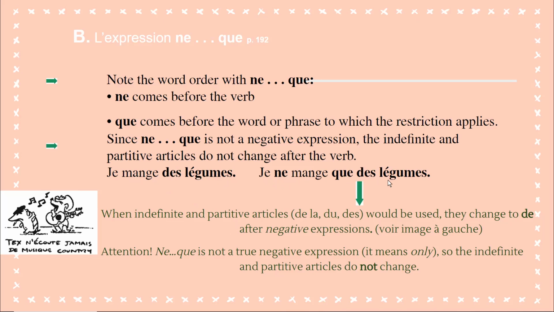This is the idea here. Je ne mange que des légumes. When indefinite and partitive articles de la, du, and des would be used, they change to de, as I told you in the example. Je ne mange pas de légumes. After negative expressions, like this. Tex n'écoute jamais de musique country. He never listens to any country music, right? Because here we have a ne jamais, which is a negation. Mais attention, ne que is not a true negative expression. It means only. So the indefinite and partitive articles do not change. They stay des.